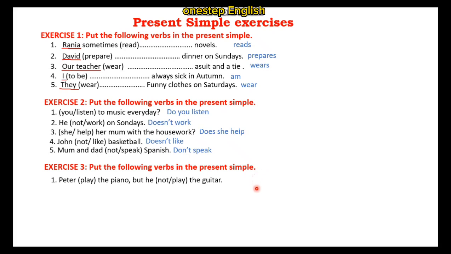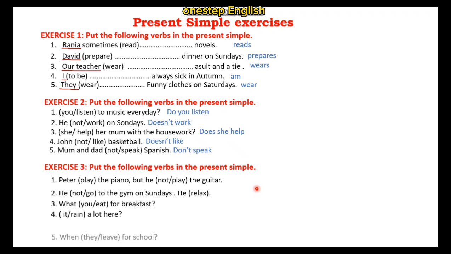Okay, let's move to the third exercise. Put the following verbs in the present simple. Okay, 5 other sentences, I'm sorry. The first one, Peter play the piano, but he not play the guitar. Okay, Peter plays the piano, but he doesn't play the guitar.